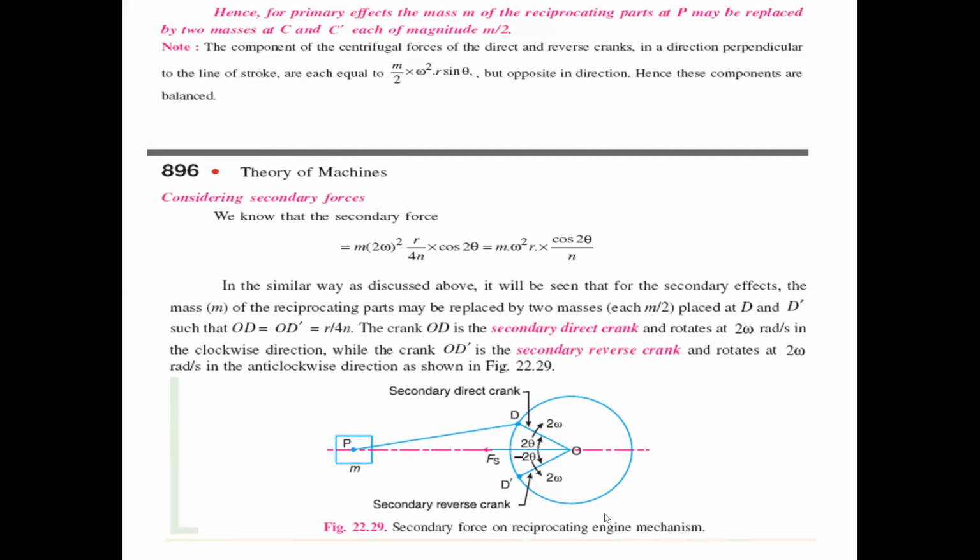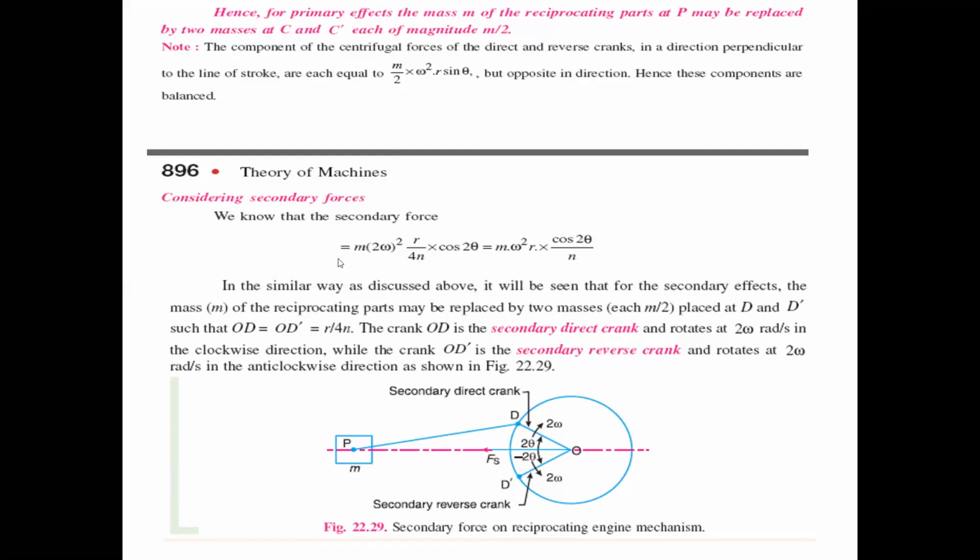When you take the secondary forces, the crank revolves at twice the speed, that is, a uniform angular velocity of 2 omega, and the angular displacement is 2 theta. The crank is represented by OD, with 2 theta and 2 theta, D and D dash.